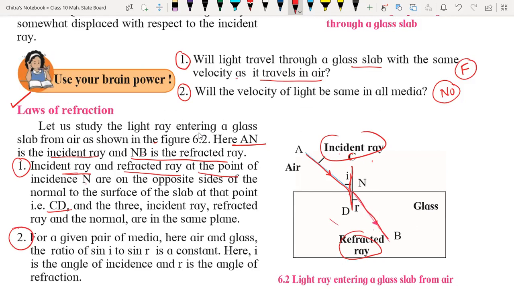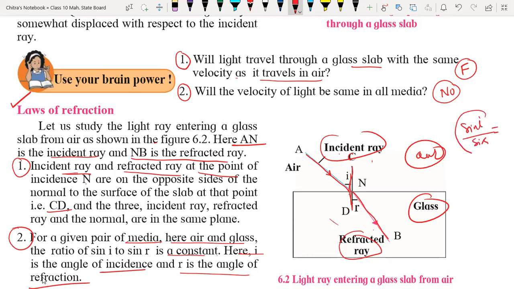For the given pair of media, here the glass and the air. In this case, we have taken air and glass. The ratio of sin i to sin r is always constant. Here i is the angle of incidence and r is the angle of refraction. So sin i divided by sin r, their ratio is always constant.